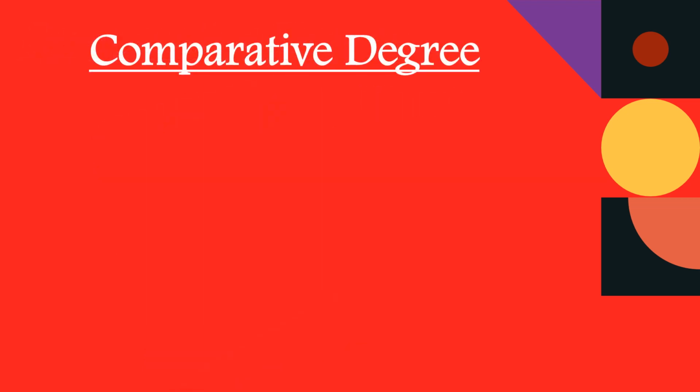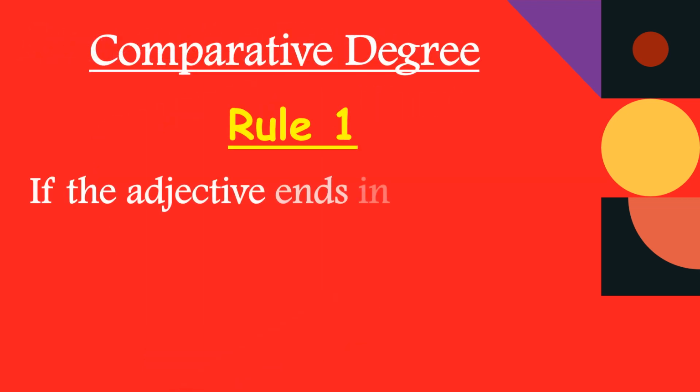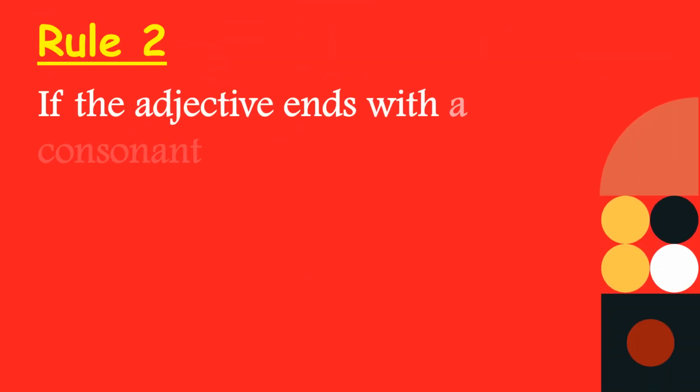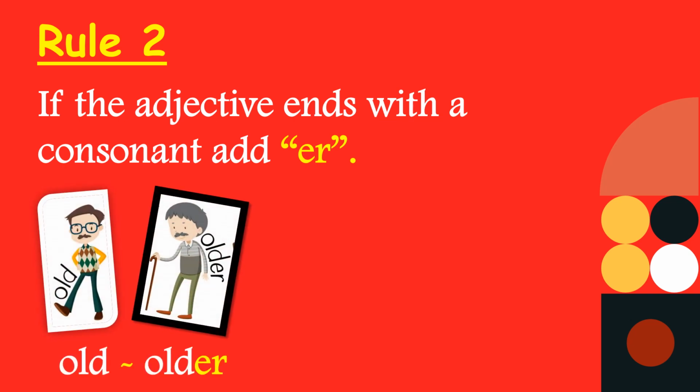If the adjective ends in E, we add R. For example, strange, we add R as stranger. Late, you add R as later. Then if the adjective ends with a consonant, we add ER. For example, old, older.